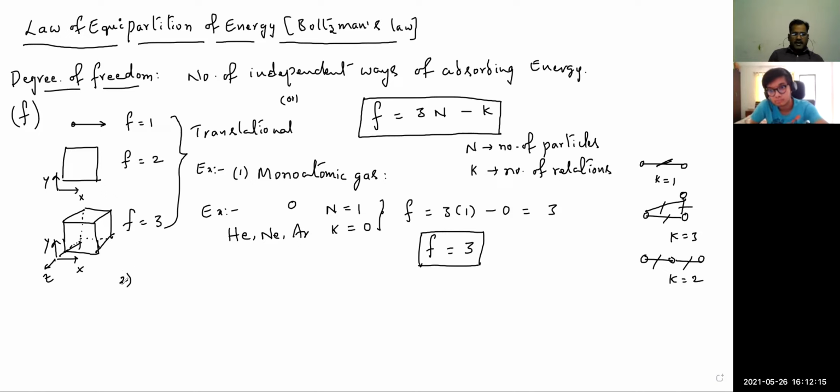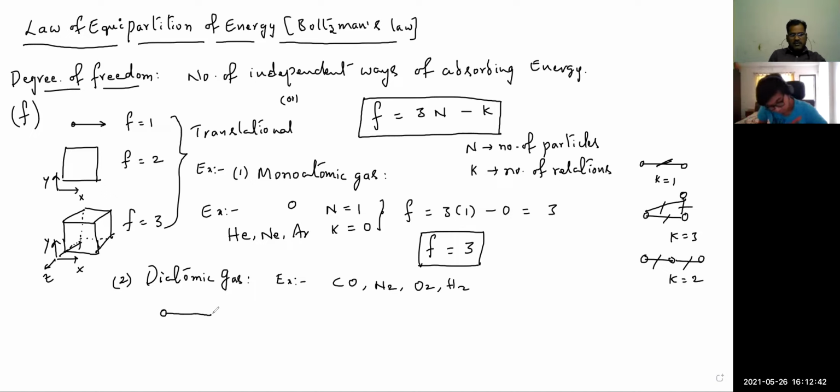Second, diatomic gas you can take. Diatomic gas examples are CO, N2, O2, H2, and so on. Anyways, those are diatomic structures. The structure will be like this, the system structure for two particles having only one relation among them.